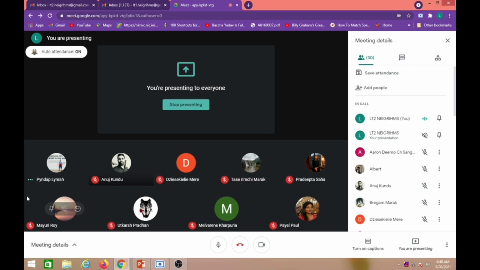Mayuri Roy, Utkarsh, where is Utkarsh? Is Utkarsh sleeping or? Diabetes. Okay, diabetes is fine, but why is diabetes happening? That is also the same. Why is diabetes happening? That is also saturated fat. So the other one said obesity.